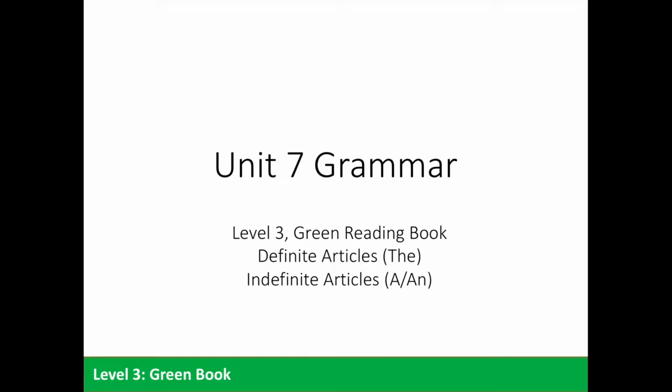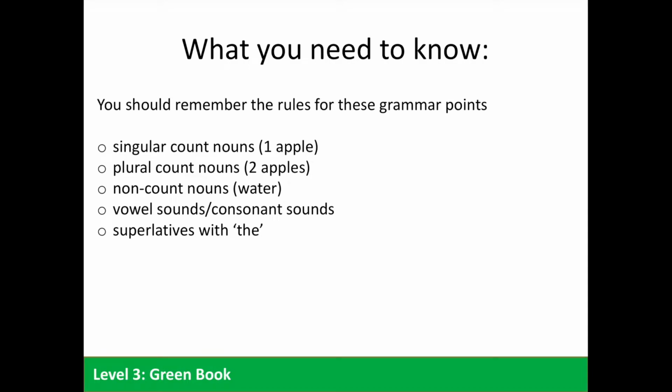In this lesson, we're going to talk about the definite article "the," as well as the indefinite articles "a" and "an." Let's get started. A few things you'll need to know before listening to this lesson are: what is a singular count noun, like one apple? What are plural count nouns, like two apples? What are non-count nouns, like water? You'll also need to know the meaning when we say vowel sounds and consonant sounds. You need to remember what superlatives with "the" are. Again, if you don't remember these things, take a moment to review them and come back.